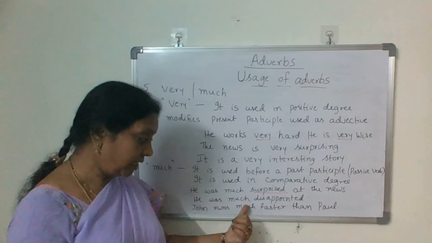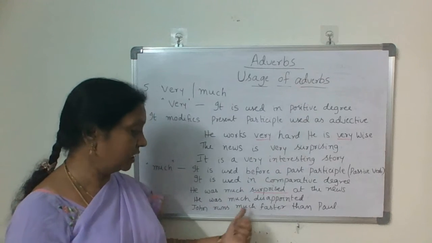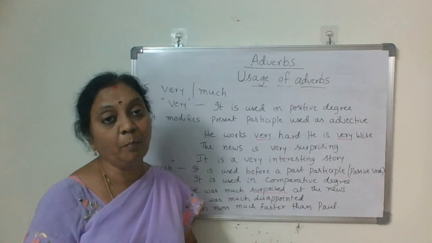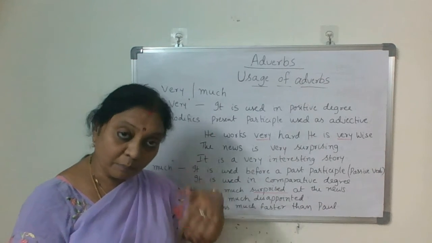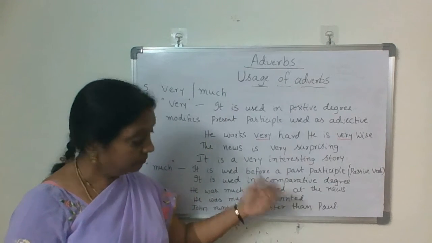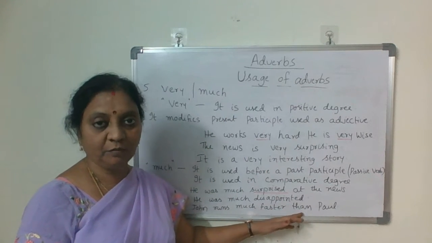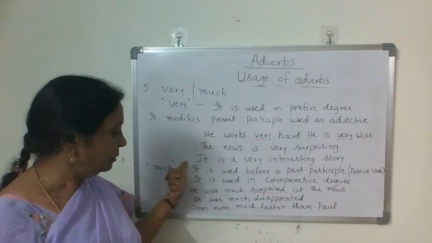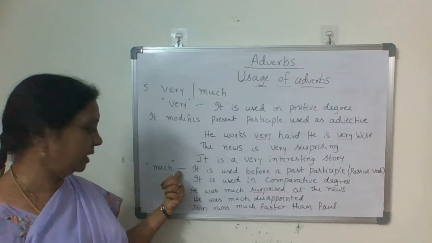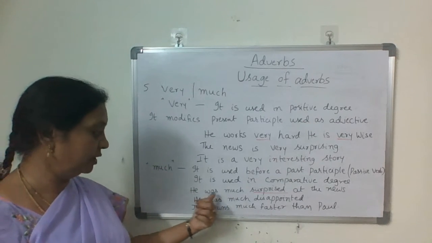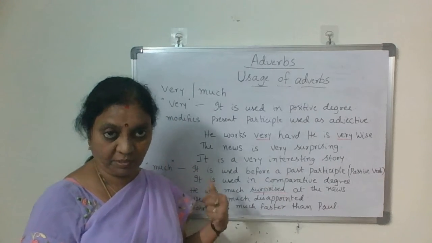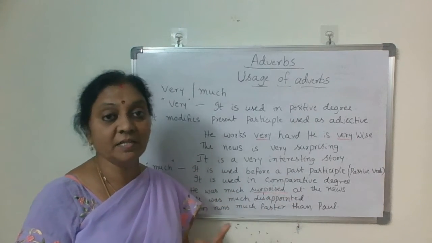Then, John runs much faster than Paul. In comparative form also we use much. And very much also you can go with. He was very much surprised at the news.